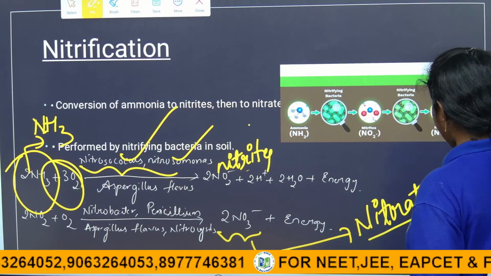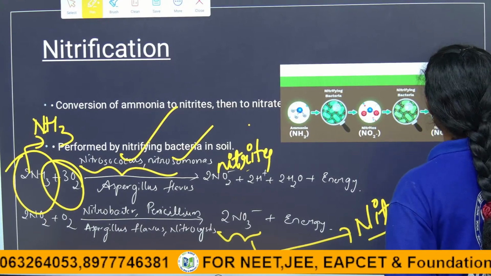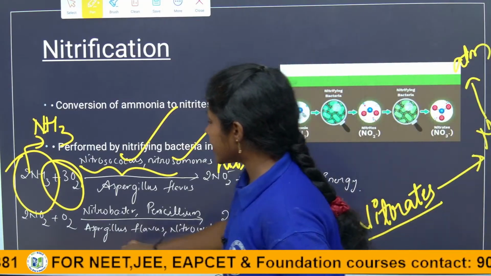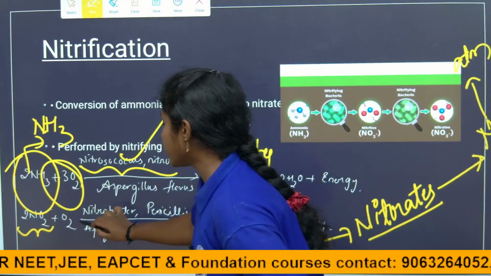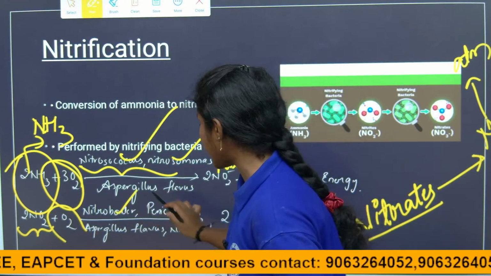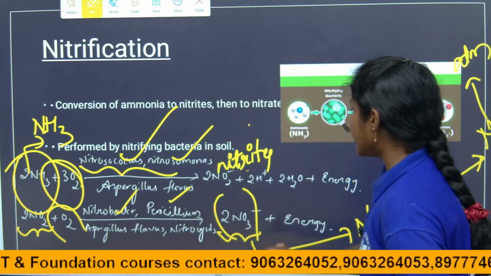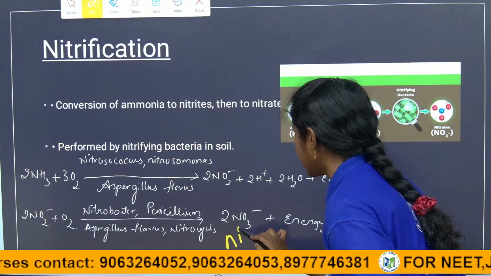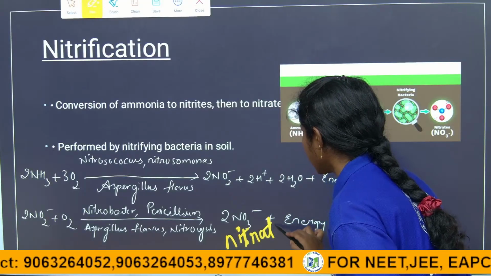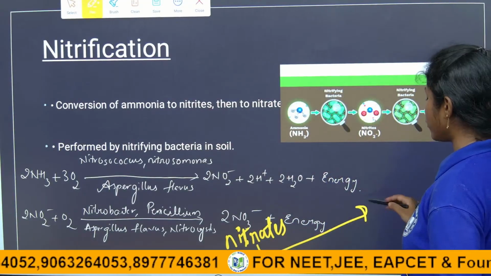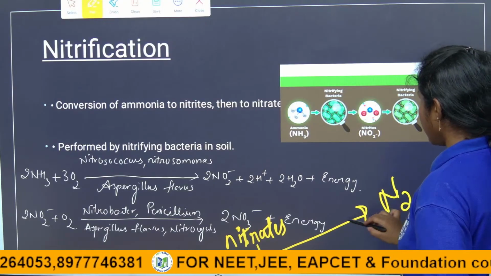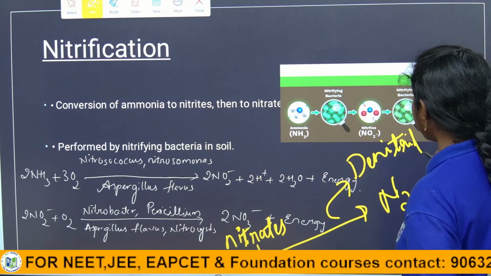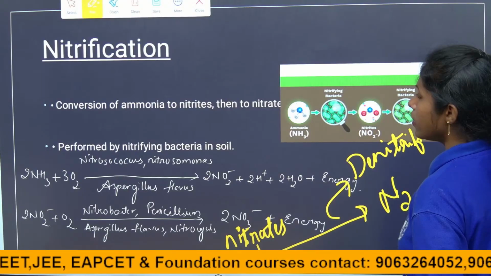So these nitrates again convert into nitrogen and get back to the atmosphere. This is the last step, children. Again these nitrites will combine with oxygen in the presence of nitrifying bacteria like Nitrobacter, Penicillium, right? So they are converted into nitrates. Now these nitrates get back into the atmosphere by the last step, which we call denitrification.